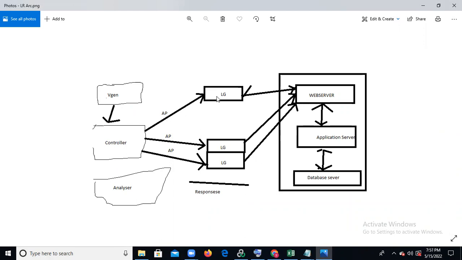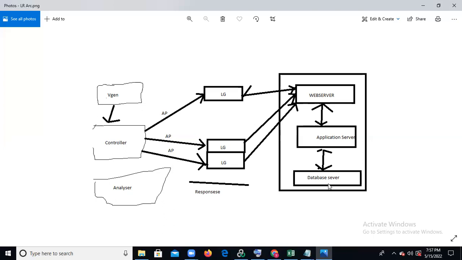LG sends the request to the web server, the web server sends it to the application server, and the application server sends it to the DB server. The database will check whether the username and password exist. For example, the username is Kiran and the password is 123. It checks in the DB whether Kiran and password 123 are correct or not.